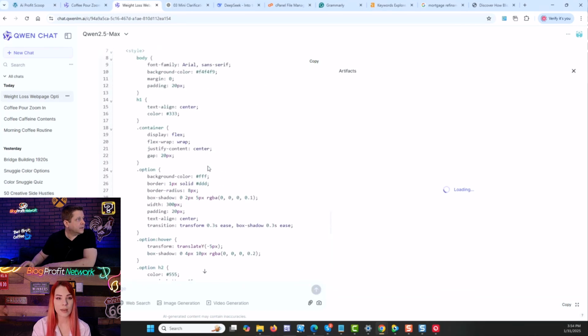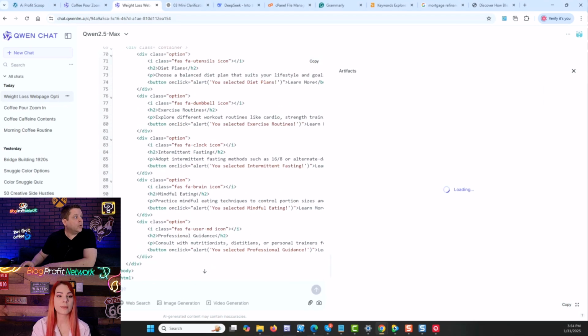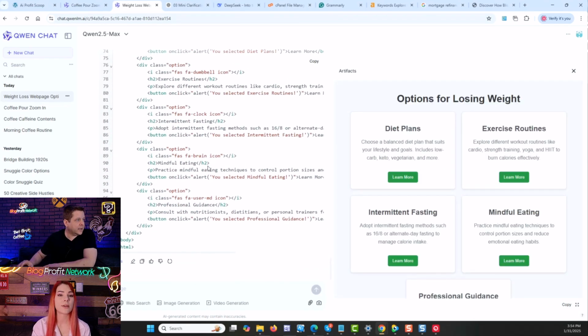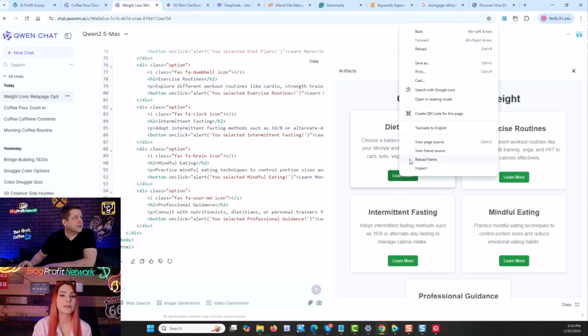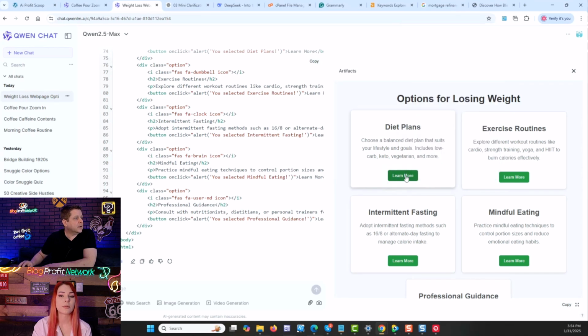Okay, so which one? Let's wait for it to load. Oh, you mean on the actual page? Yeah. Okay. So let's press learn more, does it lead somewhere? Learn more. No. Okay. Probably not in this example. Yeah. You selected mindful on-click alert.